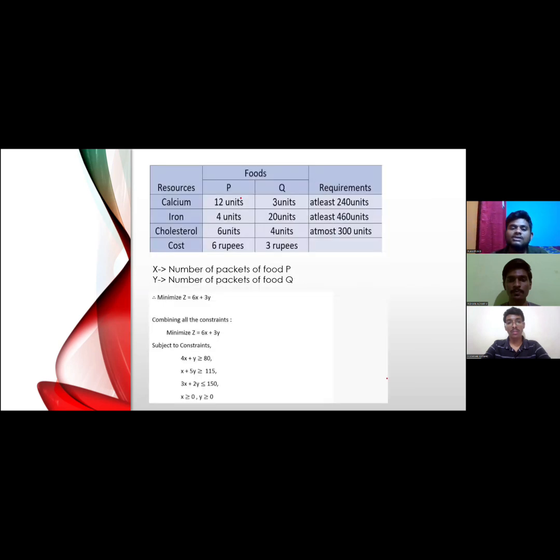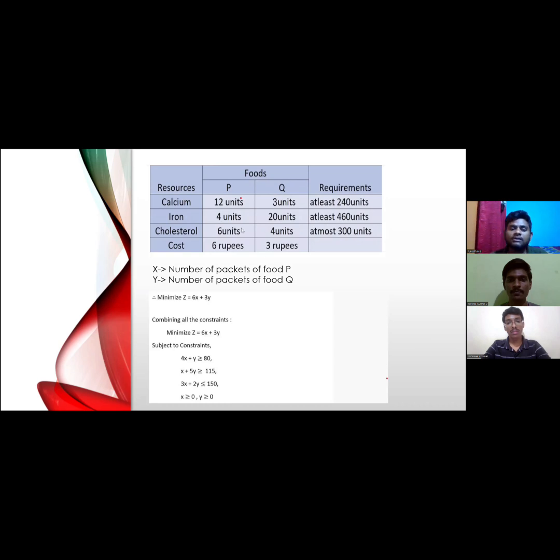Here you can see the table, which is a simplified version of the question. There are basically two foods, food P and Q, and the resources have been listed here: calcium, iron, cholesterol. Food P contains 12 units of calcium, 4 units of iron, and 6 units of cholesterol, whereas food Q contains 3 units of calcium, 20 units of iron, and 4 units of cholesterol. The requirement in our diet is at least 240 units of calcium, at least 460 units of iron, and at most 300 units of cholesterol.